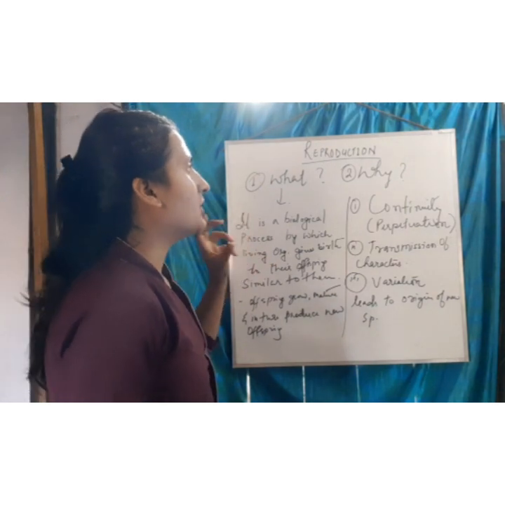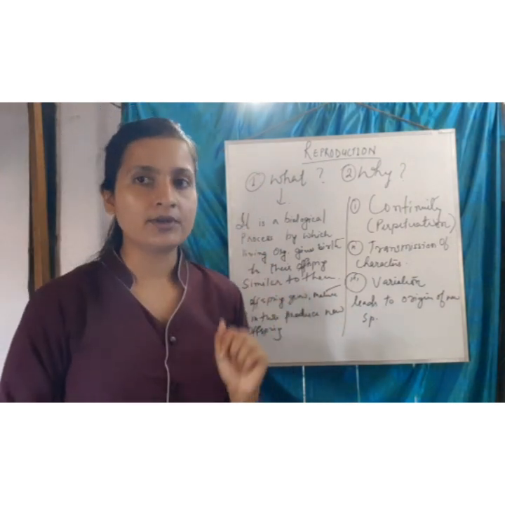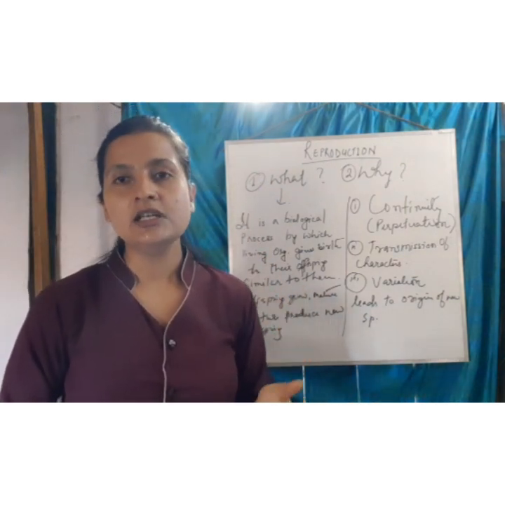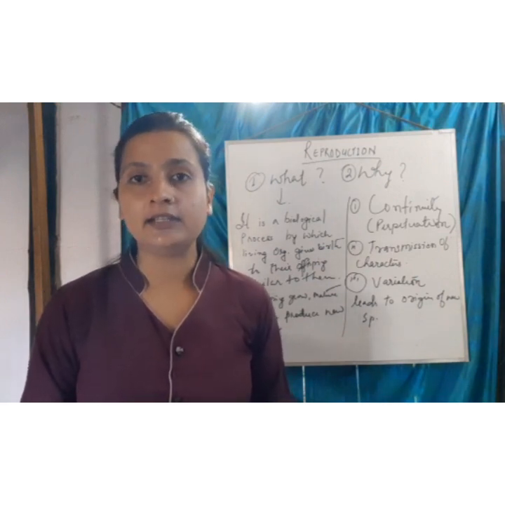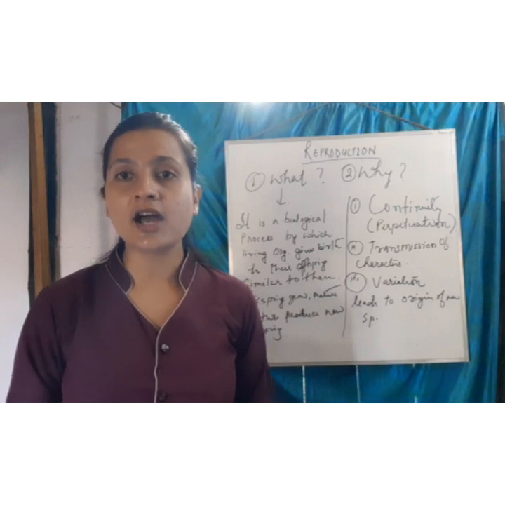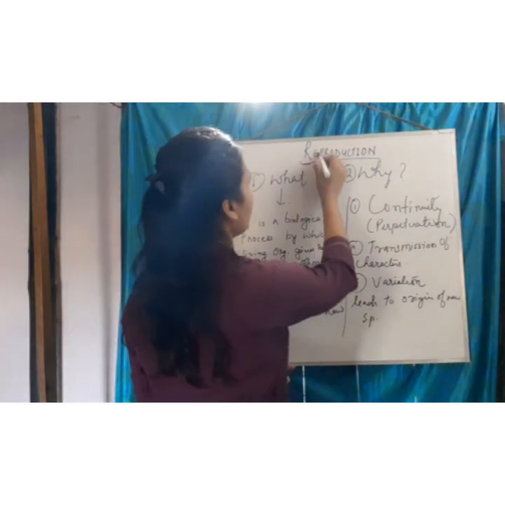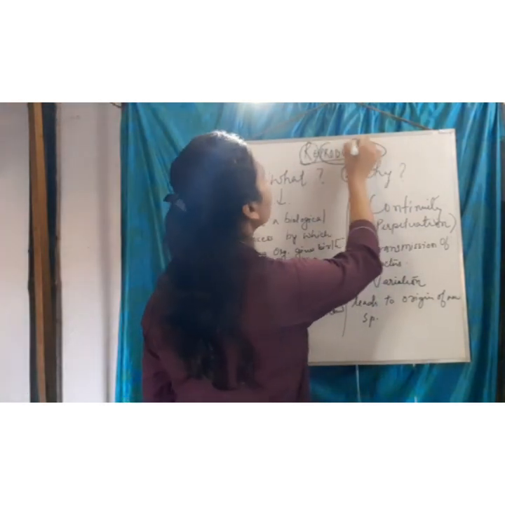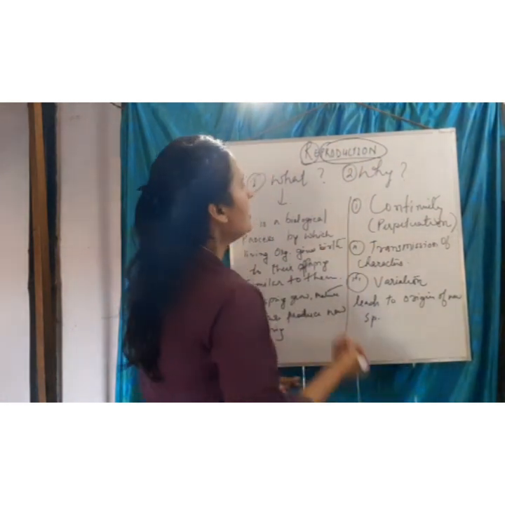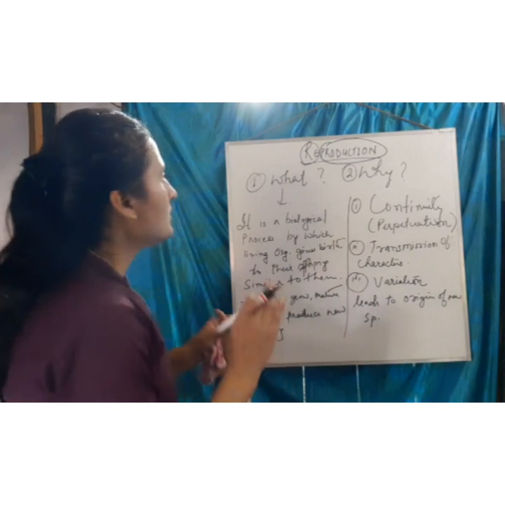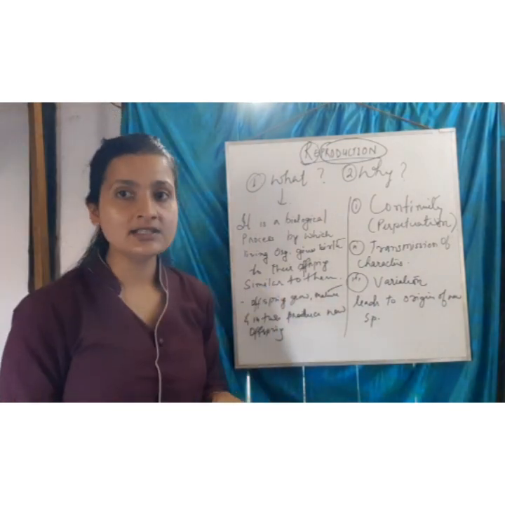First, let us try to understand the term reproduction. Re means again, production means to produce. So it means when an organism reproduces, it gives birth to its young ones. So how can we define it?